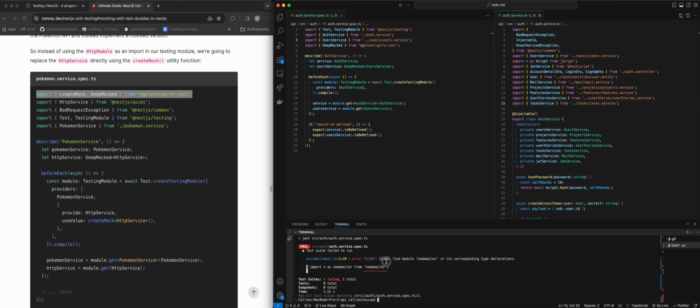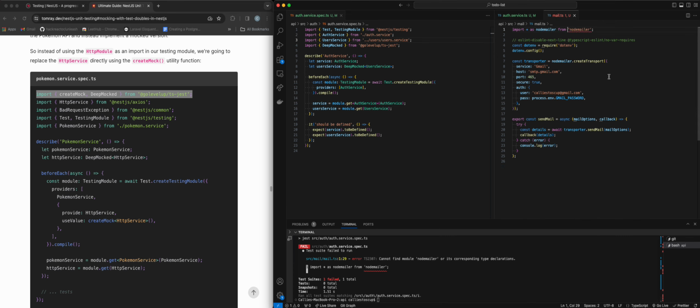All right, so now it's saying it can't find node mailer within SRC. All right, so it's complaining here.